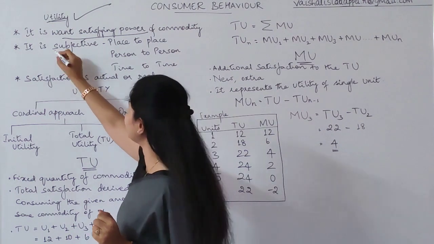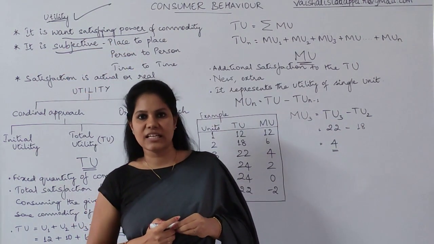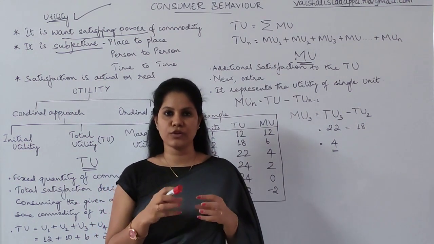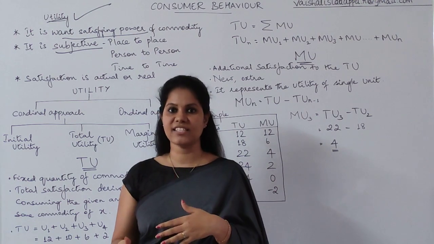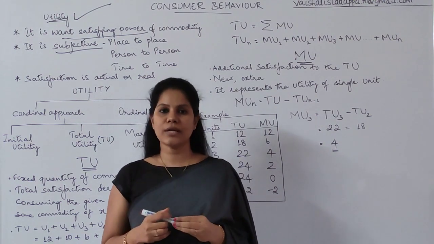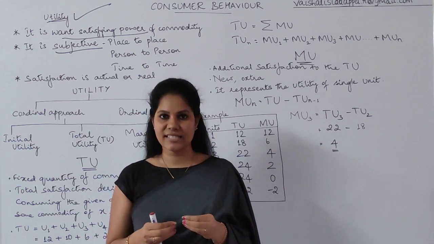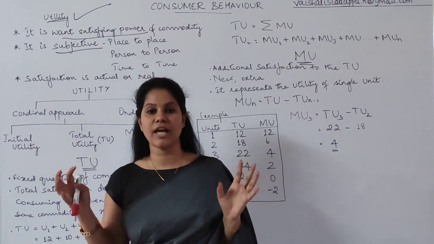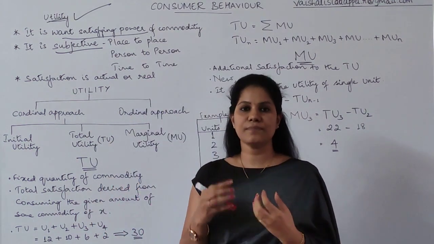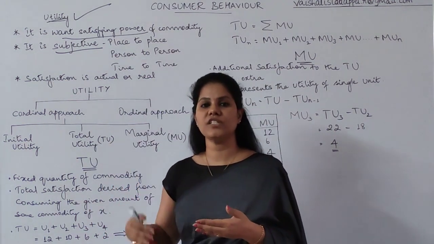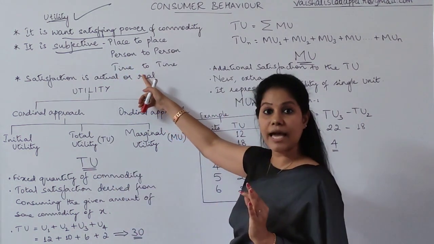In continuation, it is very subjective, isn't it? A few people get satisfaction from a few goods, and other people get satisfaction from other goods. In this way, each and everybody gets satisfaction from different things. So that means it is subjective. What is the meaning of subjective? Subjective means it differs from person to person. It differs from place to place and from time to time.